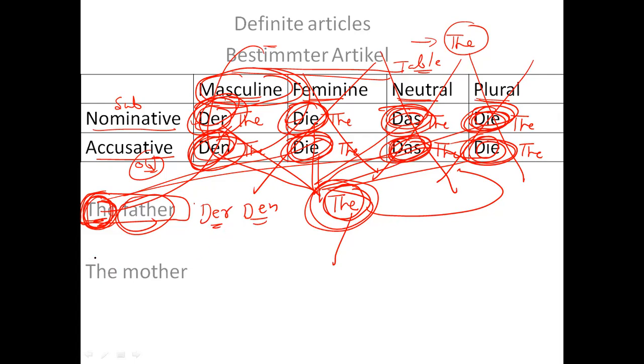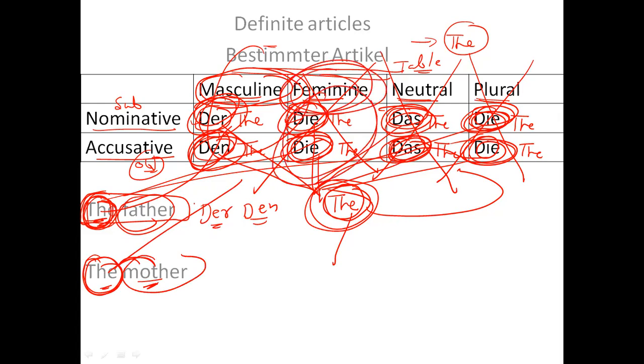Similarly, if I say the mother, for the word the, I have eight words from this table. But which word shall I use? I'm talking about the mother. Mother is feminine. Hence, I'll be using one of these two words, either the first d or the second d. Now that depends whether I need to use it in a subject form or in an object form.